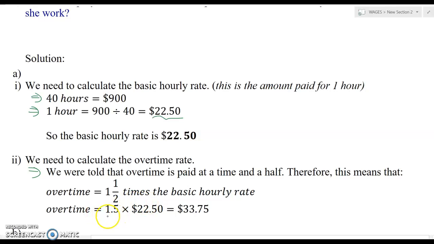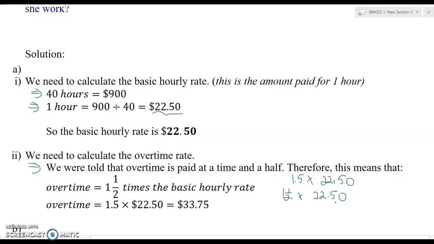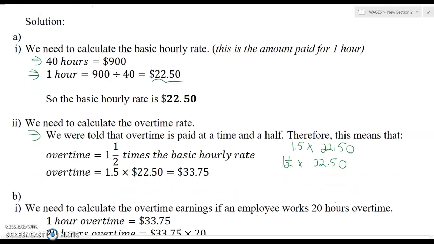So you could put 1.5 by 22.50, because that's the basic hourly rate. Again, you could use a calculator and you get $33.75. So basically, for every overtime hour, you're getting $33.75.